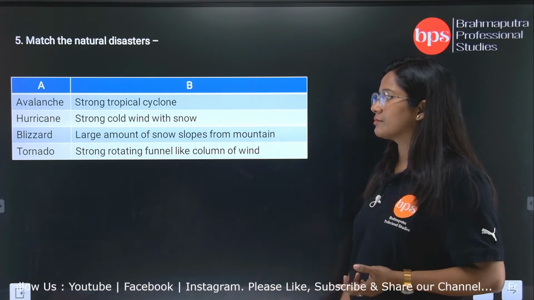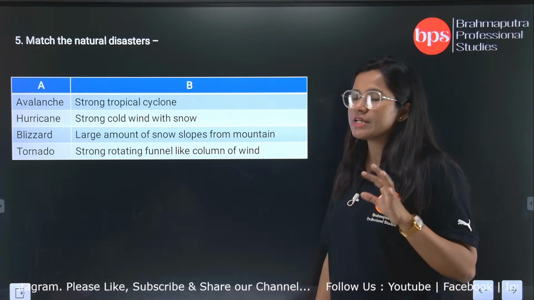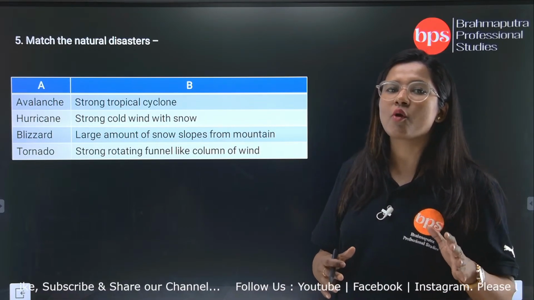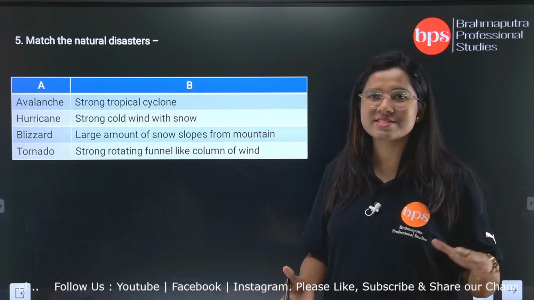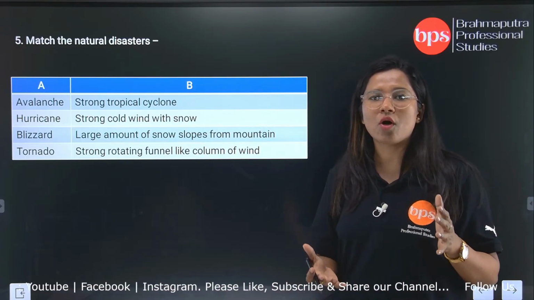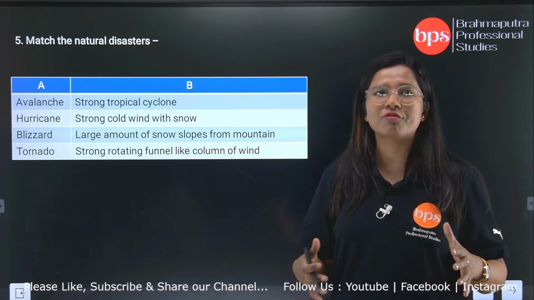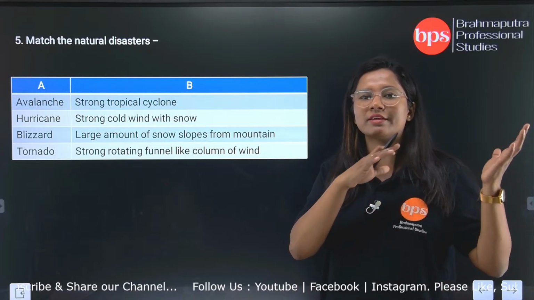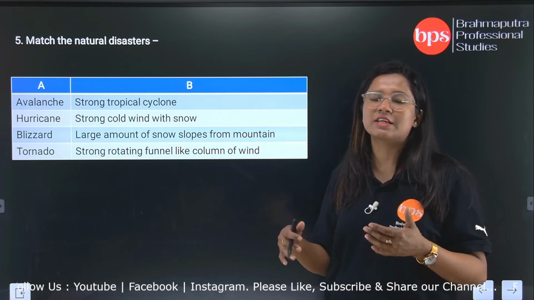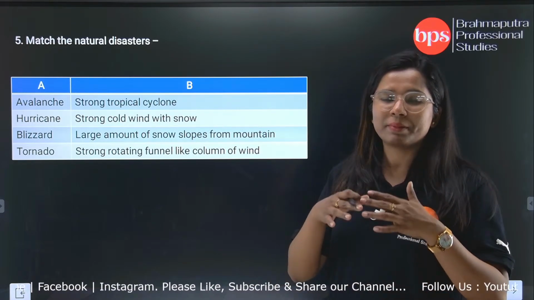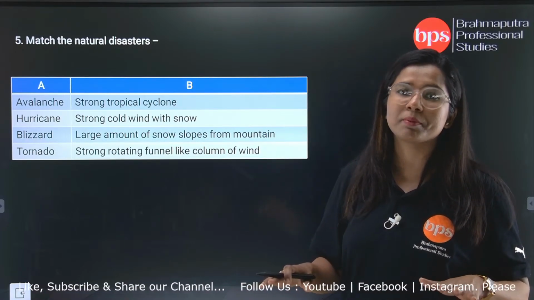The first one, avalanche. What is the meaning of avalanche? It is the sudden fall of snow from a mountain, that is sliding of snow from a mountain, and all of a sudden all the snow from the higher level of the mountain comes down, and it is a natural disaster in the sense that it crushes all the people or all the habitats that are below or in the plain region.